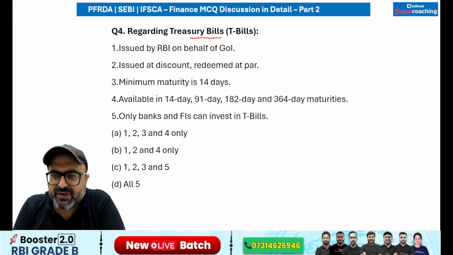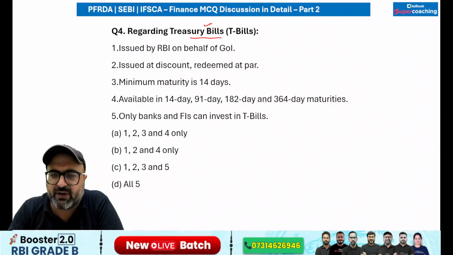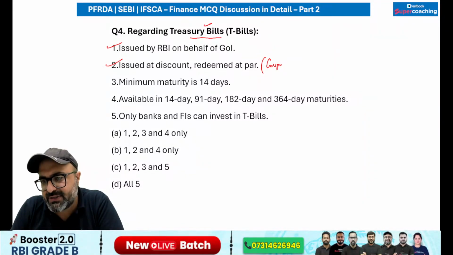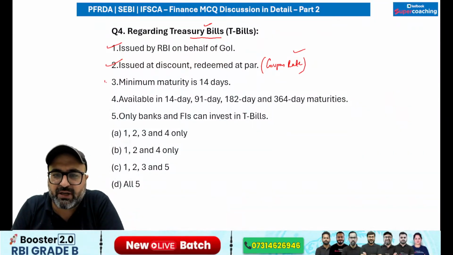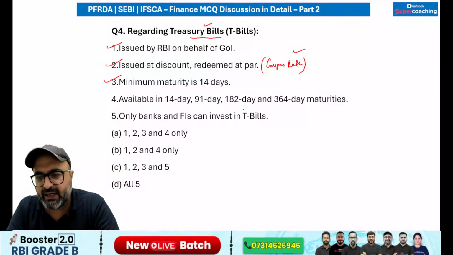Regarding the treasury bills are the government securities which are issued by RBI on behalf of Government of India. It is issued at discount and redeemed at par because coupon rate is 0. In case of treasury bills, that is correct. Minimum maturity is 14 days. That is also correct. Available in 14, 91, 182, 364 days. That is also correct.